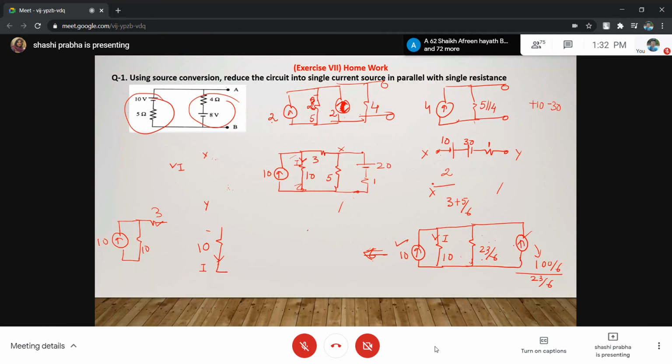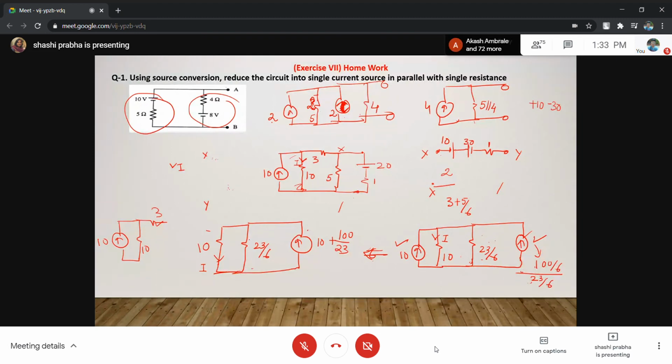Both currents can be added, and the resistance 23/6 we keep as it is. This current is 10 plus 100/23, and this is 100/23.